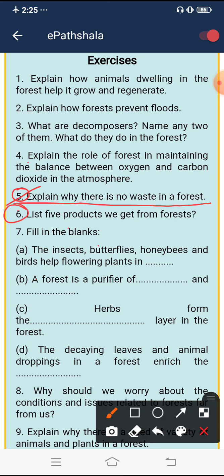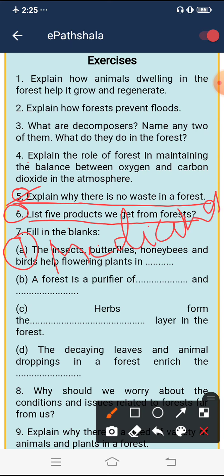Now, the sixth question. List 5 products we get from the forest. So, what are the 5 products we get from the forest? First one is medicines from the forest. Second thing, we get gum from the forest.